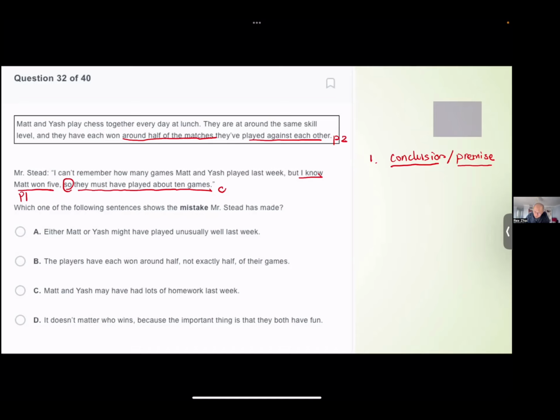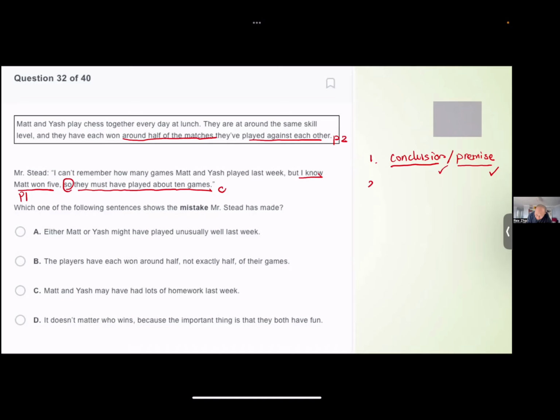Excuse me. So we find the conclusion, we find the premises. So this argument, what they want to convince us to believe is that they played 10 games because Matt won 5, because they are at the same level. So roughly they only win half of them. So if Matt won 5, which means Matt must have lost 5, then they roughly played about 10 games. Okay, that's the whole argument.